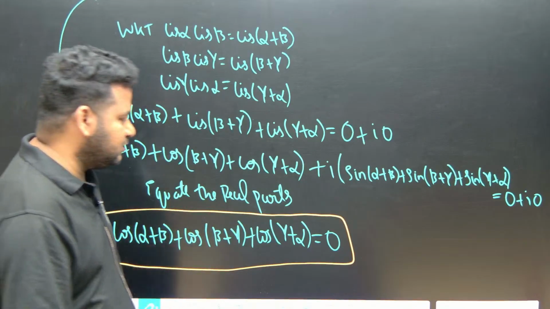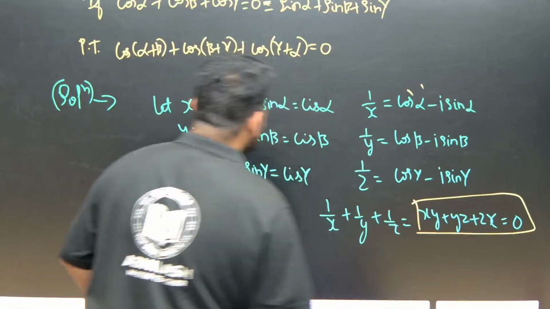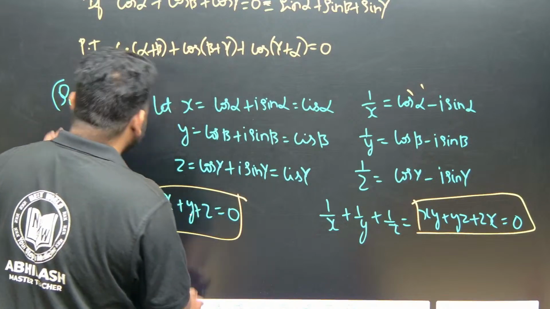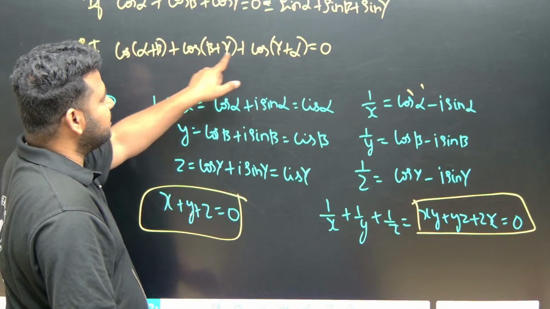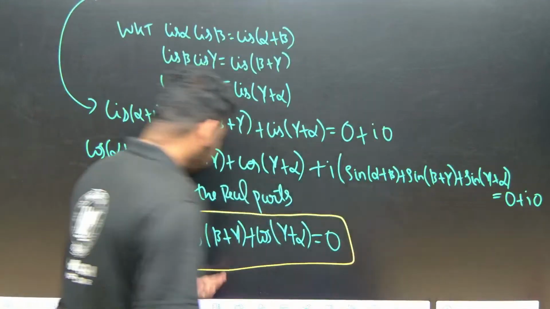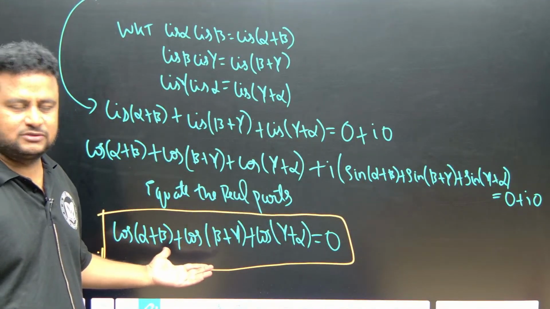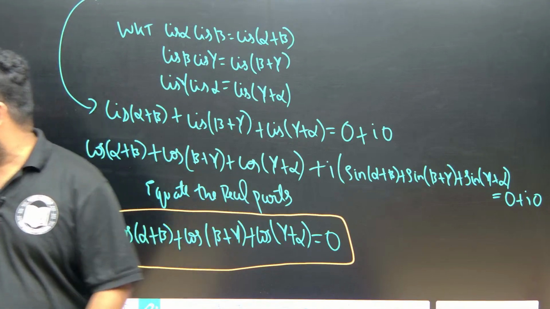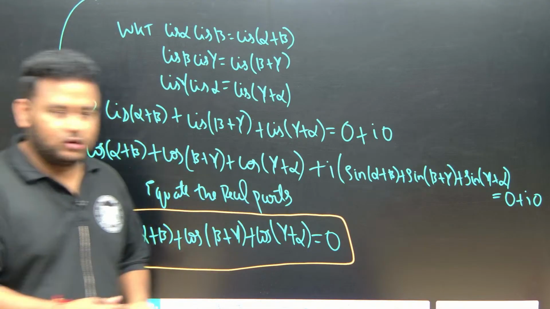So this is it about this question. We have solved this question. What we had to prove? See here, students, cis alpha plus beta, cis beta plus gamma, cis gamma plus alpha is equal to 0. We have to prove that, and we have proved that. Correct? So let us move to the next question. What is the next question? Let us see.